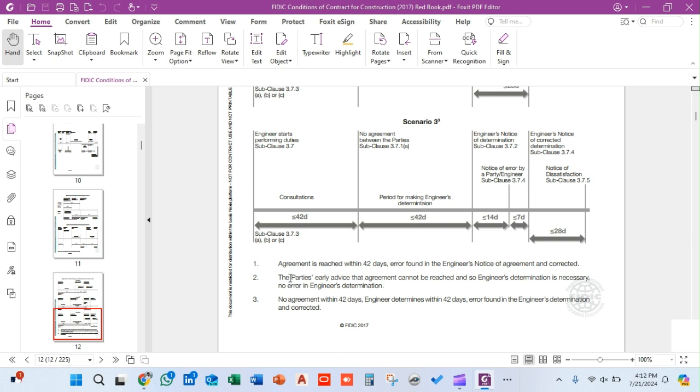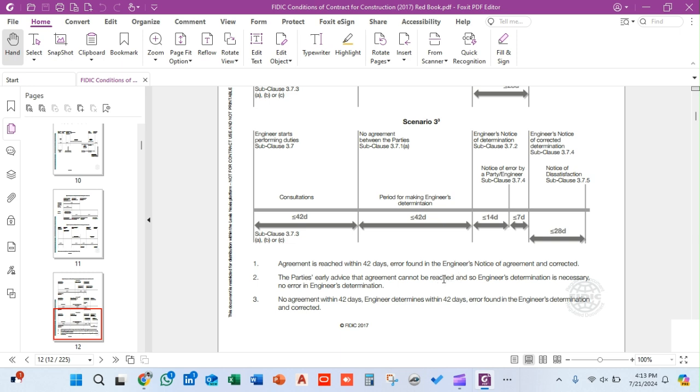The second scenario is that the parties earlier advised that agreement cannot be reached, so the engineer's determination is necessary, with no error in the engineer's determination. Remember this point: when the parties have mutually started negotiation of the issue and did not reach an agreement within the stipulated time frame, they require the engineer's determination.